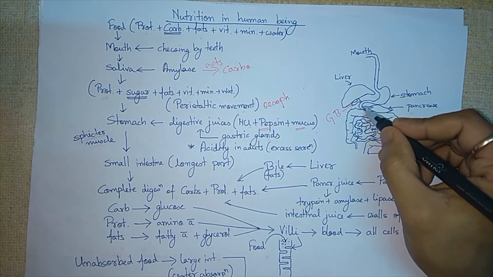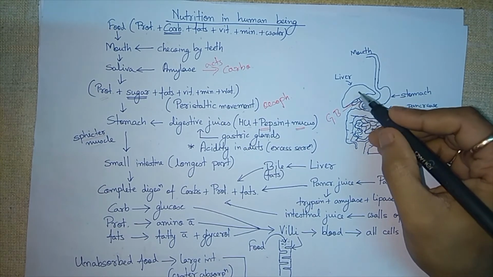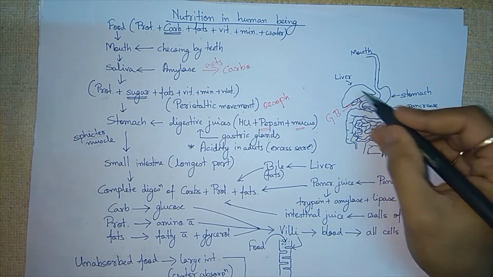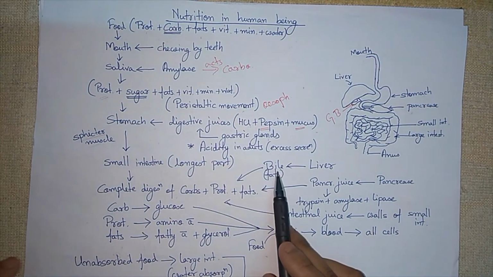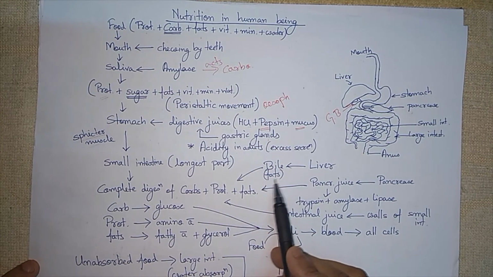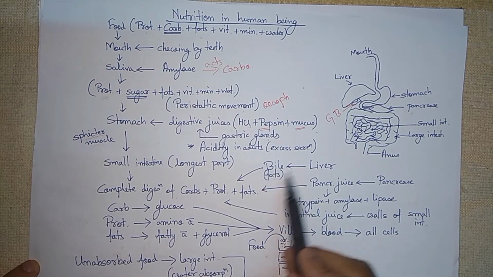When food comes into the small intestine, only then does the gallbladder secrete the bile. So the liver produces the bile and the gallbladder secretes the bile. Remember, bile helps in the digestion of fats. This activity is going on.